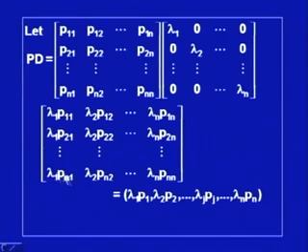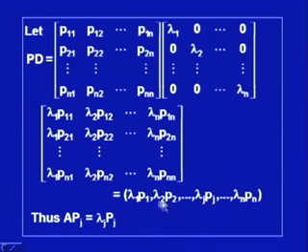Then we can rewrite this matrix as a row matrix, where we will have lambda 1 P1 as the first element, lambda 2 P2 as the second element, and so on. What is P1? P1 is actually a column vector, this. So, P1 is nothing but the first column vector, P2 is nothing but the second column vector, and Pn is the nth column vector of this matrix. So, we have simplified PD in this form.